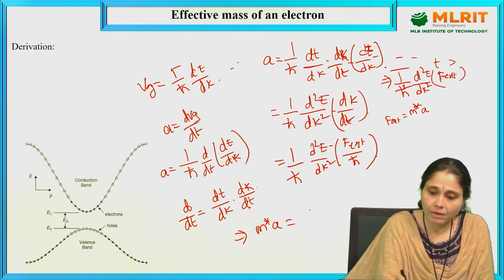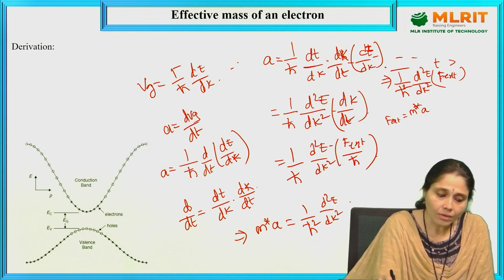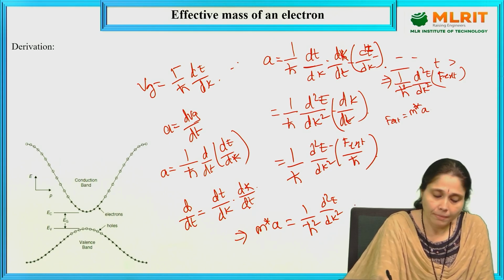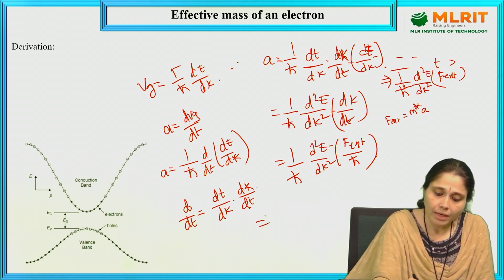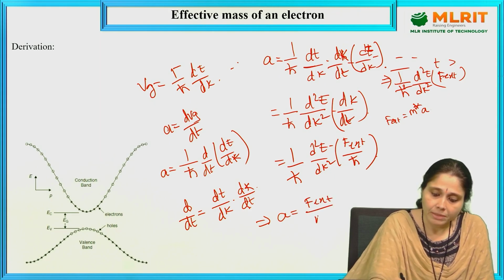A is equal to 1 by h cut square d square E by dk square into F external. Once again, here a is equal to F external by m star.